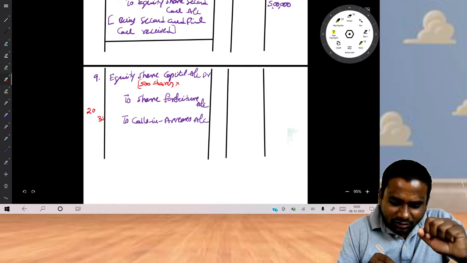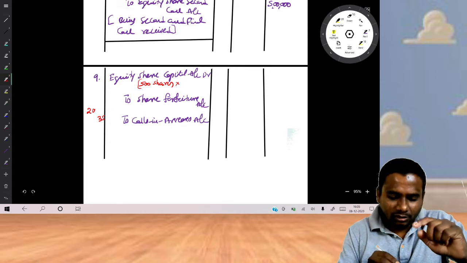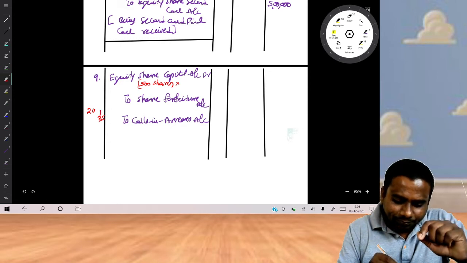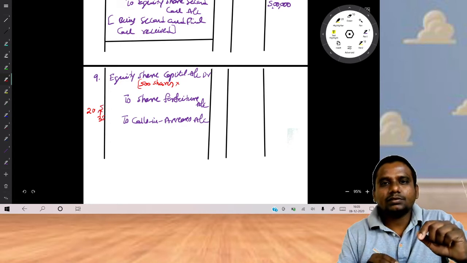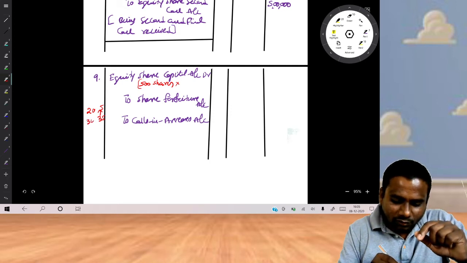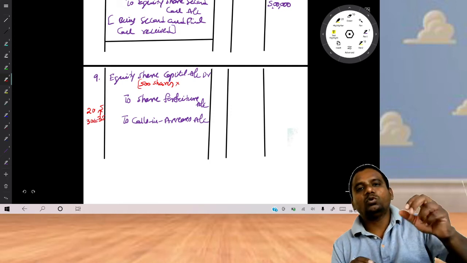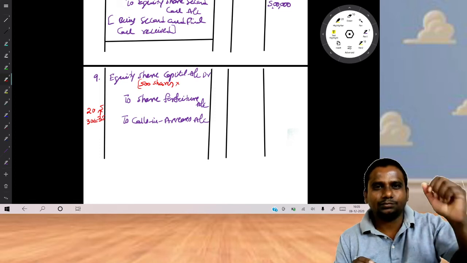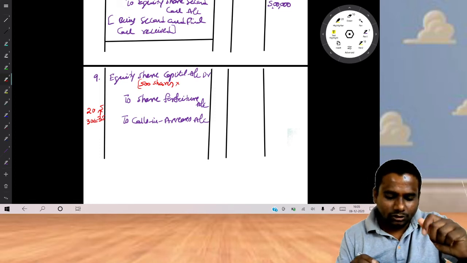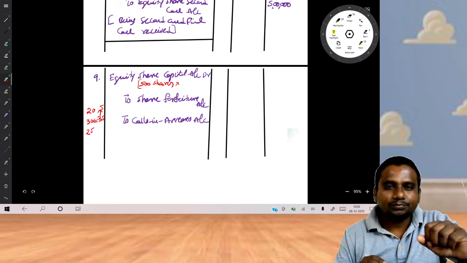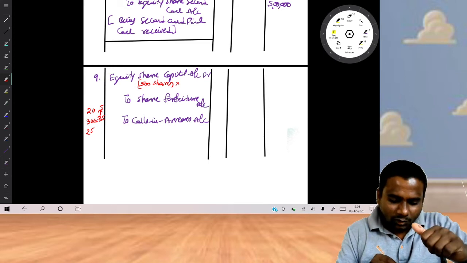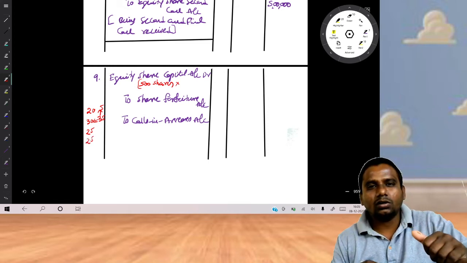Actually 35 rupees is allotment, but out of 35, 5 rupees is premium and the remaining 30 rupees is capital. Here you have to take only the capital portion. Next, 25 rupees first call called. 25 rupees second and final call called.